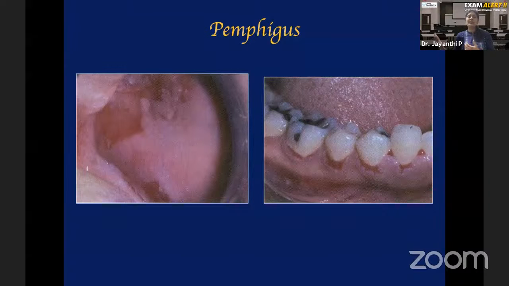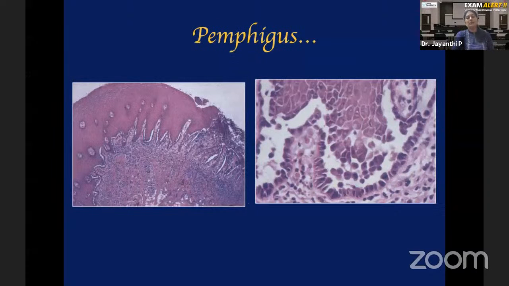There are different variants of pemphigus, like pemphigus vulgaris, pemphigus vegetans, foliaceus, erythematosus. Vulgaris is the most common one that you see. So there are minor modifications in the clinical appearance, but the histopathological feature will be similar for all these diseases. That is, you have an intraepithelial split or suprabasilar split along with acantholytic Tzanck cells. Now, there is one small problem here. Clinically, you had a vesiculobullous lesion.